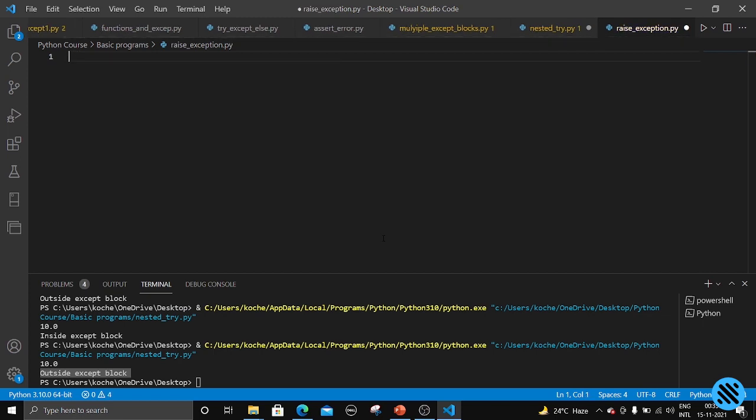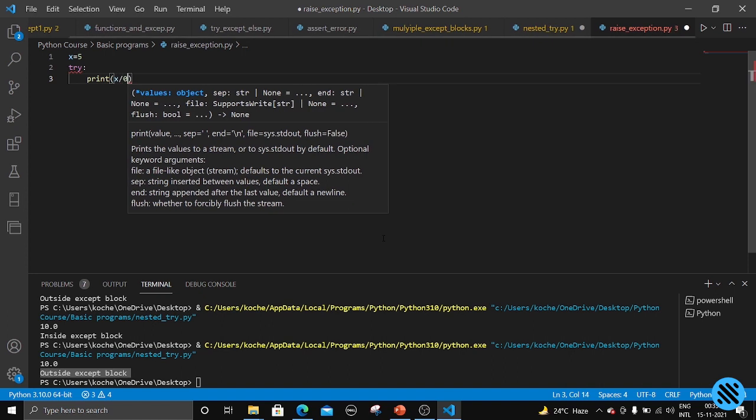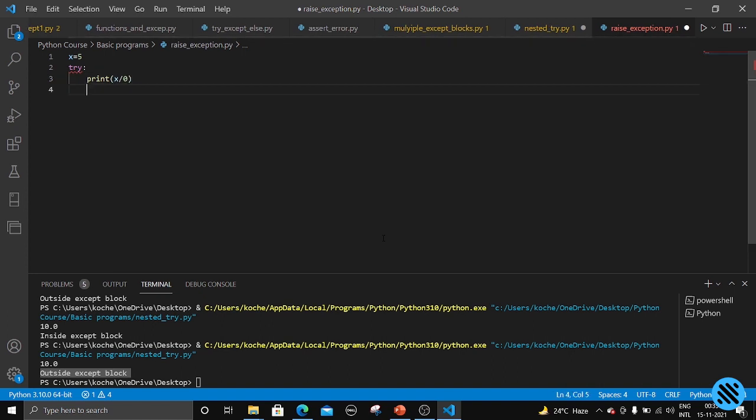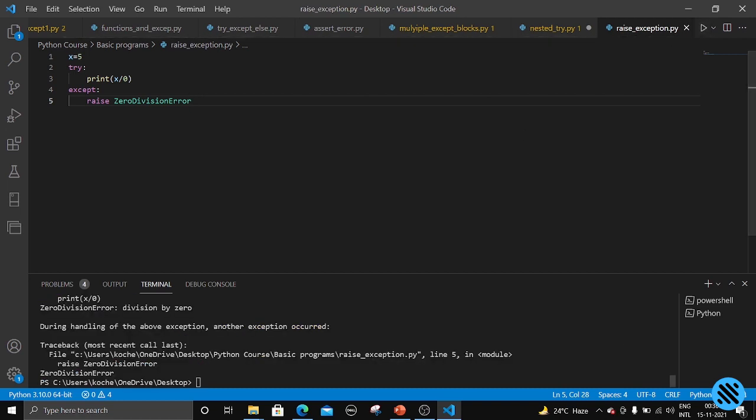Handling name here. X equal to 5. Try print x slash 0, except raise zero division error, and if you run it, when we are trying to print x slash 0, that is 5 slash 0, it is obviously wrong, right?